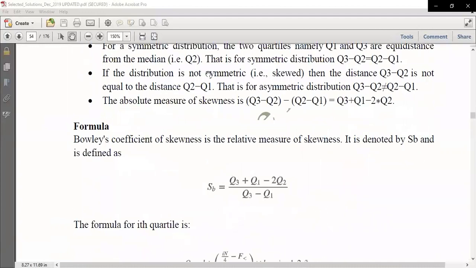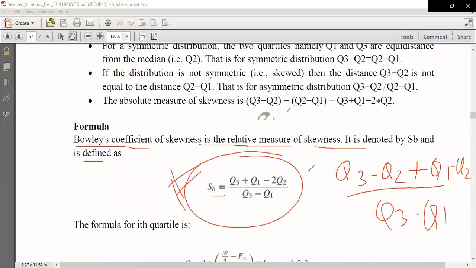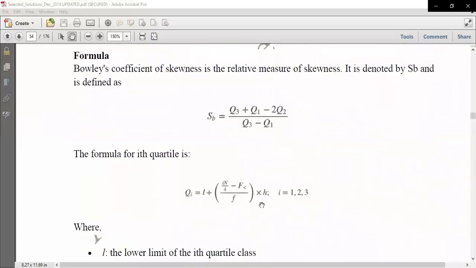If you talk about Bowley's coefficient of skewness, it is a relative measure of skewness. We can write it in a simple manner as Q3 minus Q2 plus Q1 minus Q2, divided by Q3 minus Q1, because ultimately the numerator becomes Q3 plus Q1 minus 2Q2. So this is the formula for Bowley's coefficient of skewness, right? So this is the correct option, and here you can see the formula for the ith quartile.